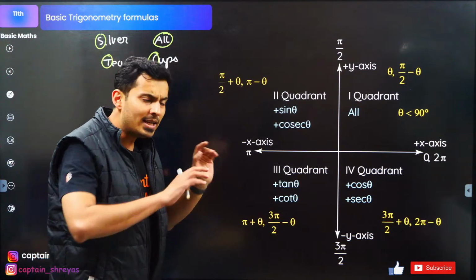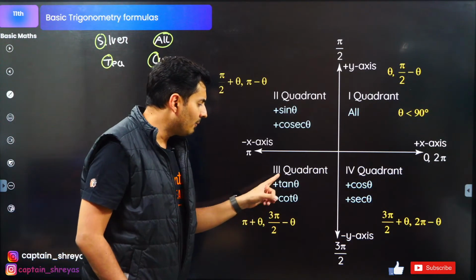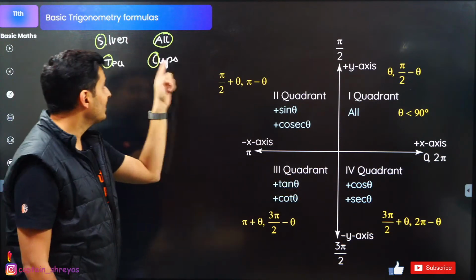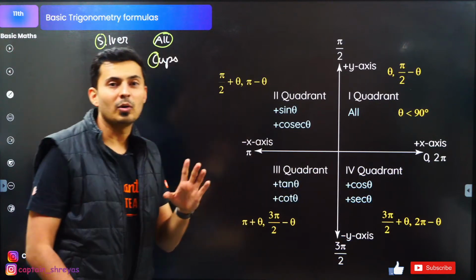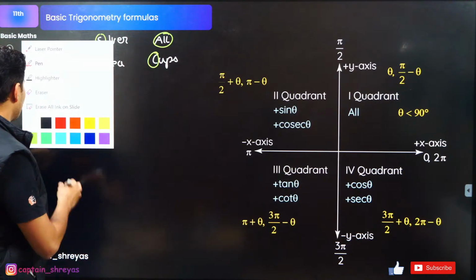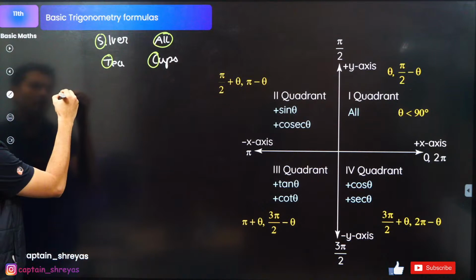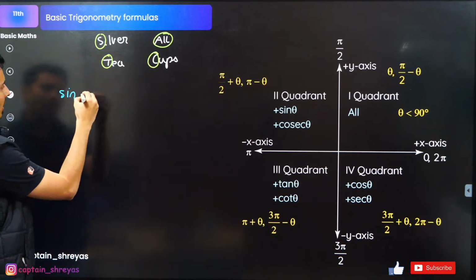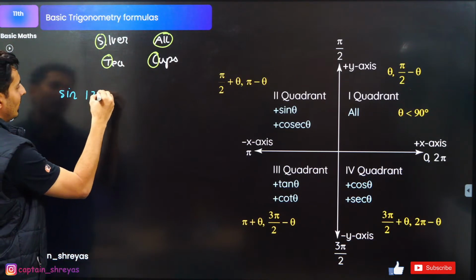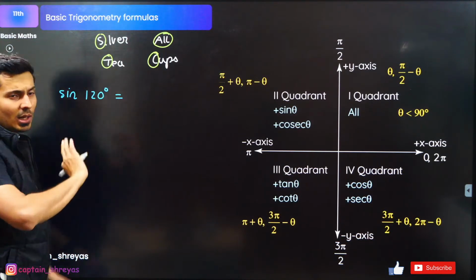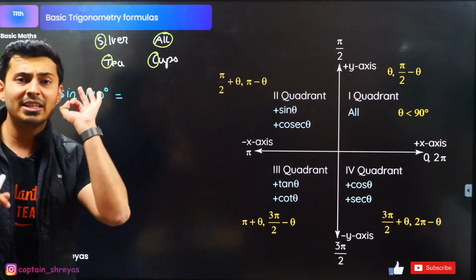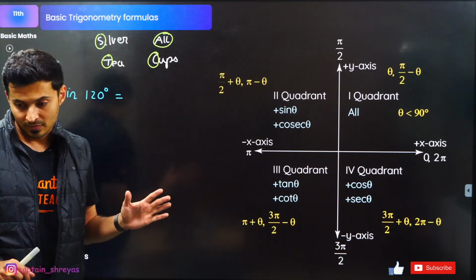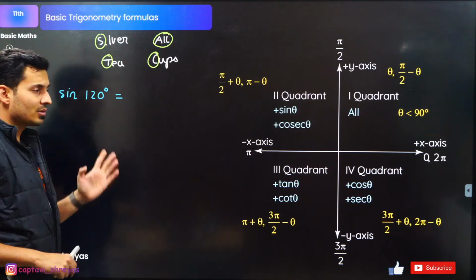Here everything else will be negative, but only tan will be positive. T for tan. And last one, C, cos. Only cos will be positive. Let's see if you guys can get this. For example, sine of, let's say, 120 degrees. Will it be positive or negative? I don't want the number. Just tell me whether it will be positive or negative. If you are able to get that much, that is more than enough.